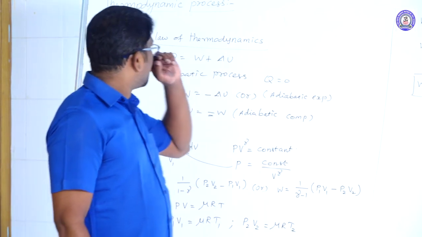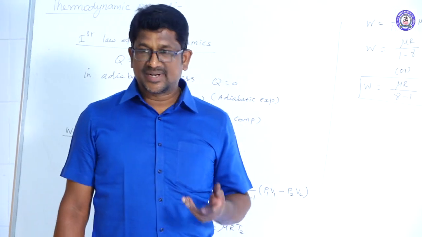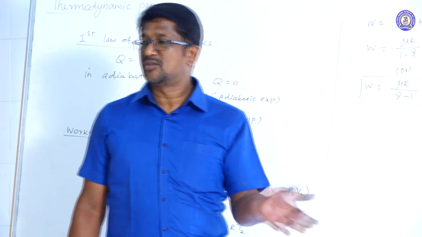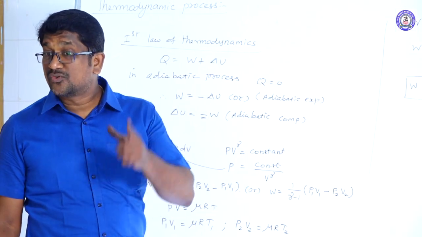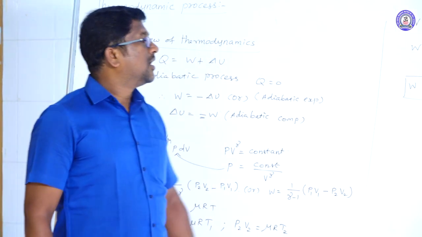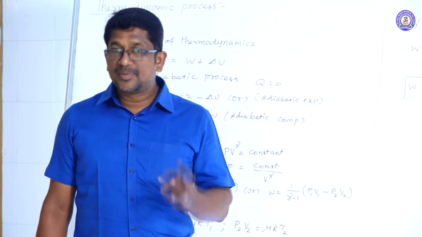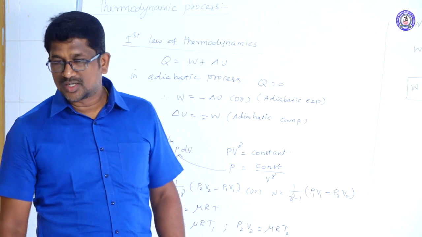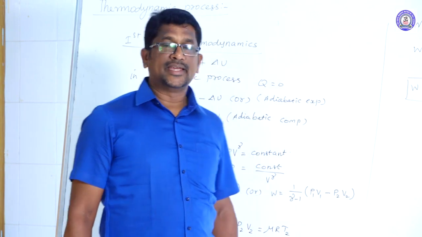Once again, an adiabatic process is a process in which pressure, volume, and temperature of the gas change in such a manner that during the change, no heat enters or leaves the system. Q is 0 for an adiabatic process, and delta T is 0 for an isothermal process. The equations of state for an adiabatic process are three. First, PV^gamma equal to constant. Second, TV^(gamma minus 1) is equal to constant. Third, T^gamma P^(1 minus gamma) is equal to constant.